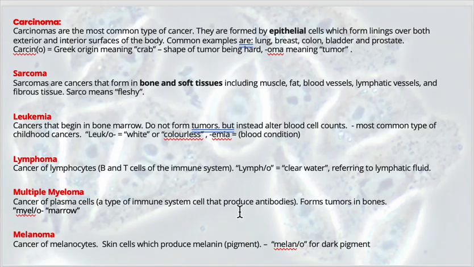And finally, melanoma is cancer of melanocytes. So if mutations occur in melanocytes, which are the cells that form skin pigment, mutations that occur here can cause abnormal growth of skin cells and form a skin growth. And so the skin cells produce melanin, which is the pigment of these cells. The combining form melano represents dark pigment. And so if you get mutations in these cells, you may end up having melanoma, which is cancer of these skin cells.